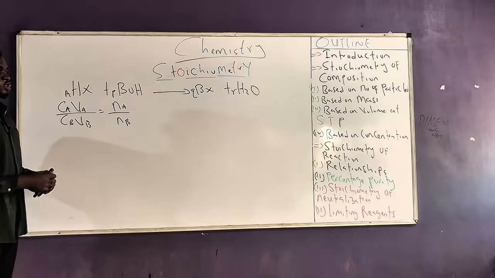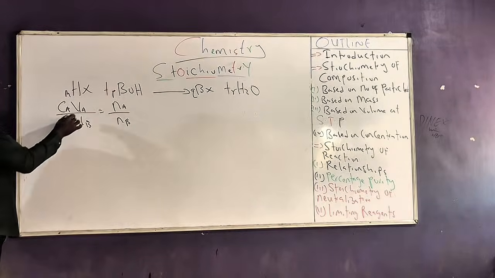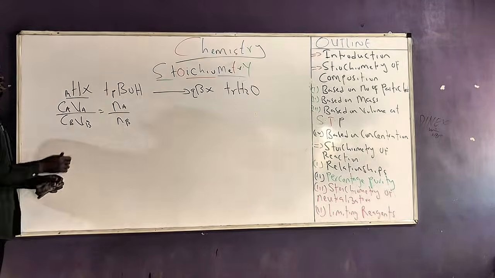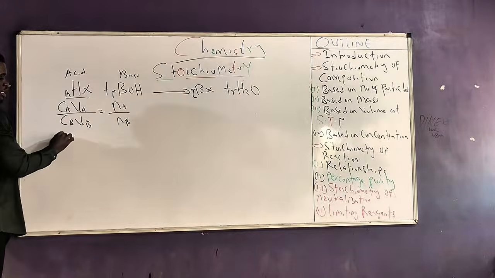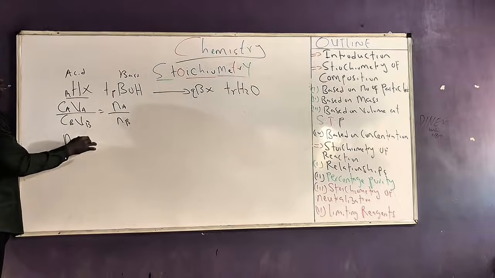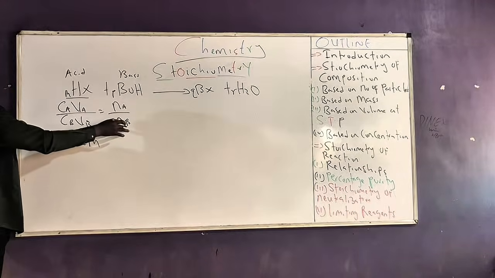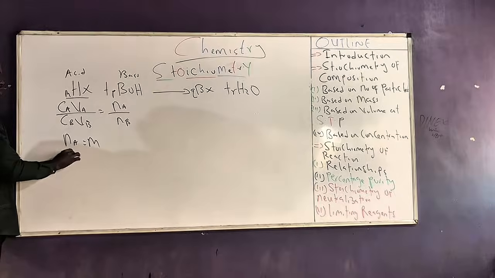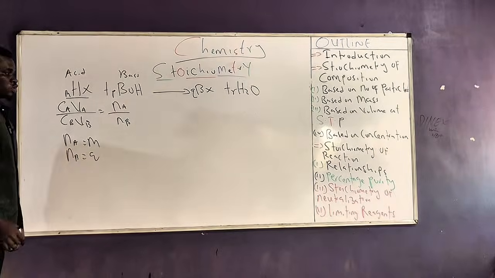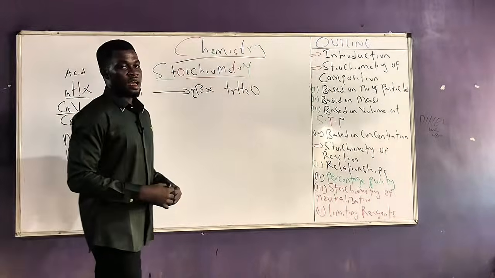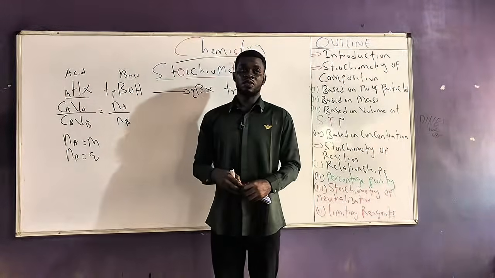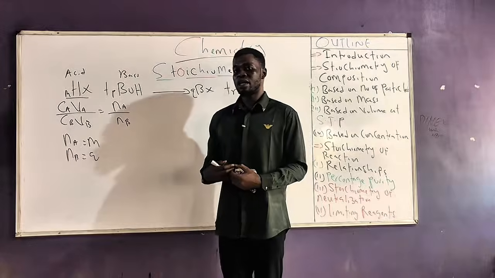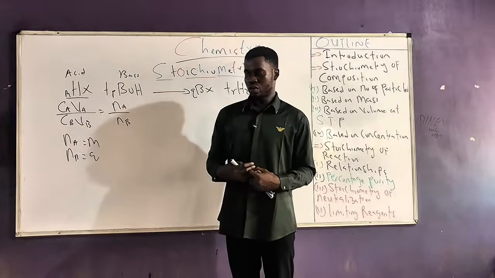So for example, in this reaction, the mole ratio of our acid, these are acid, and this is our base. So our Na for this acid becomes equal to M, and our Nb for the base becomes equal to Q. So you can fix it into this simple formula, and we can make whatever the subject of the formula that will be required to get your answer to your question.